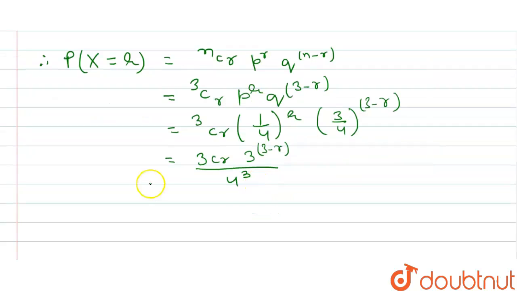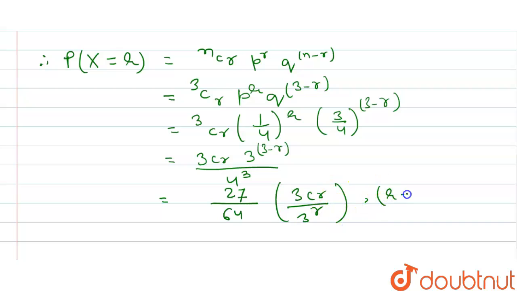Then we got 4 to the power 3, that will be 64, and 3CR multiplied by 3 to the power 3 minus R will be 27. Take it as common. Then we got 3CR upon 3 to the power R, where R lies between 0, 1, 2 up to 3.